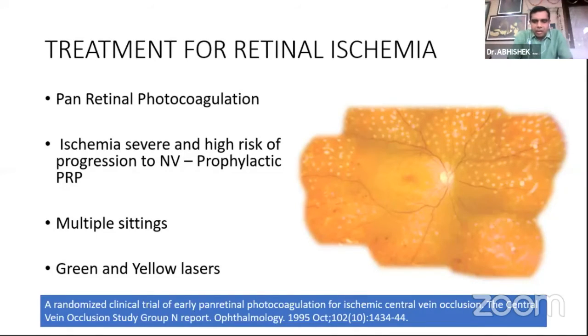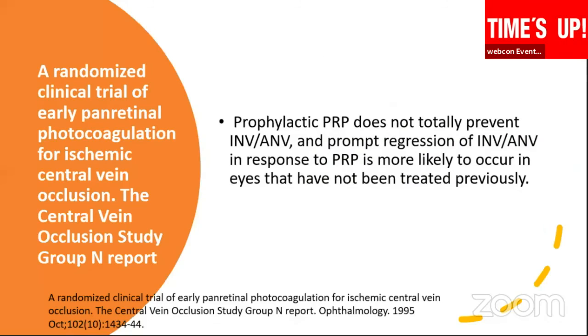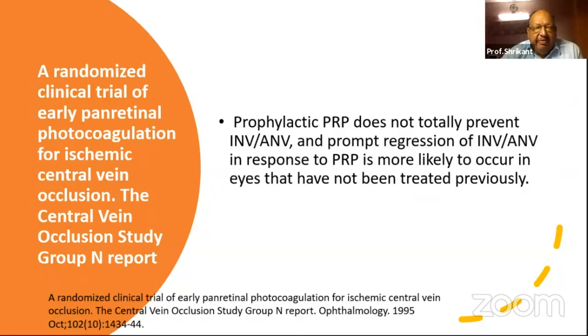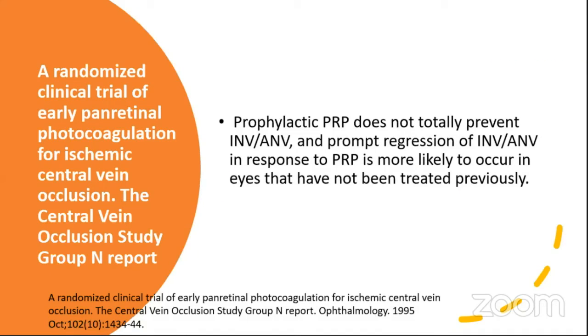I'll just take 2 minutes. And the CVOS study suggested that just a minute, sir, just a minute. Sum up. Stick to the time. Coordinator, we have a lot of time here because we have a panel discussion. So let them continue for 1 or 2 minutes, please.